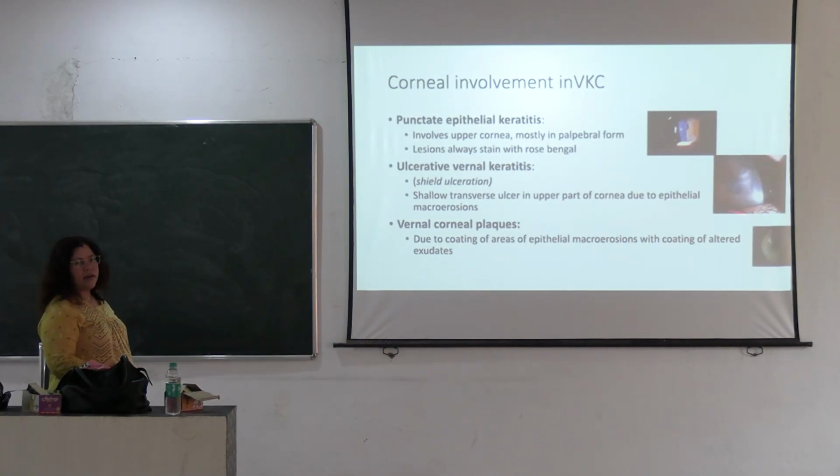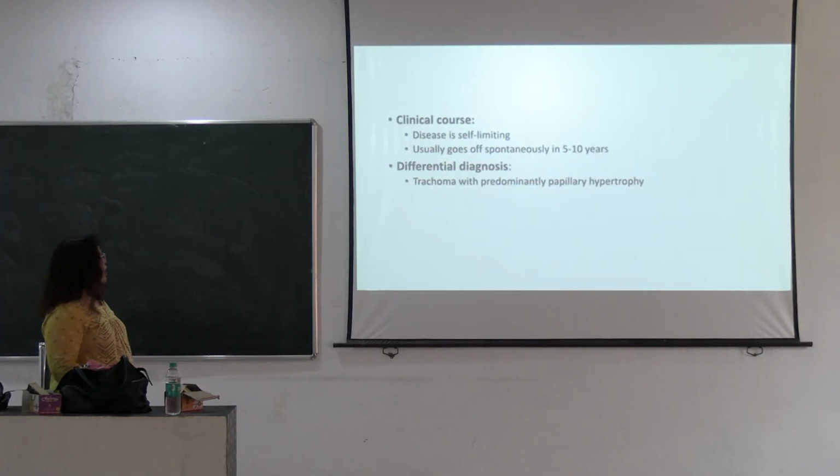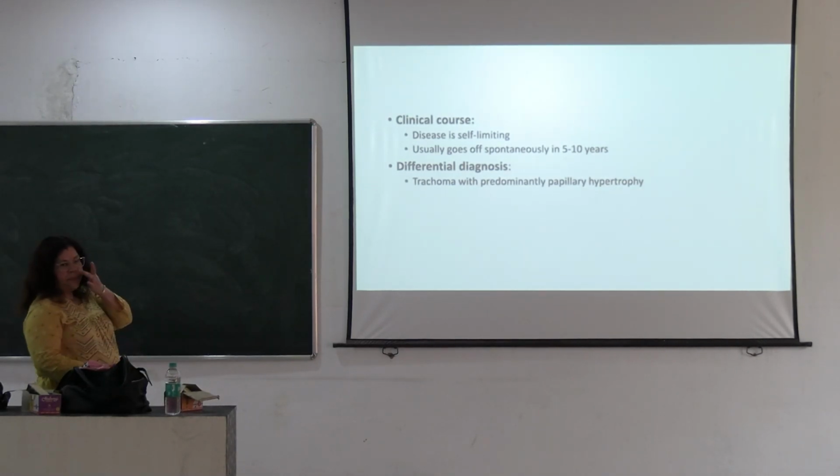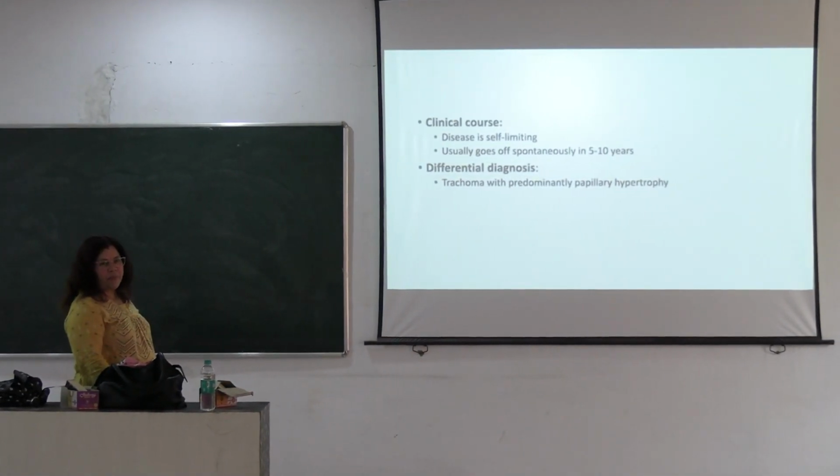Necrosed tissue is deposited over the necrosed area. Then subepithelial scarring; scarring is present in the ring form. Then clinical course. This is also a self-limiting disease and usually goes off spontaneously in 5 to 10 years, and it is differentiated from the papillary hypertrophy present in trachoma.